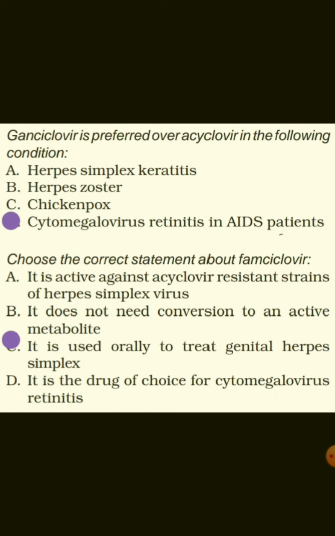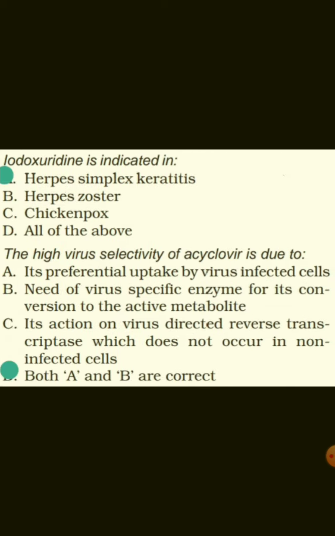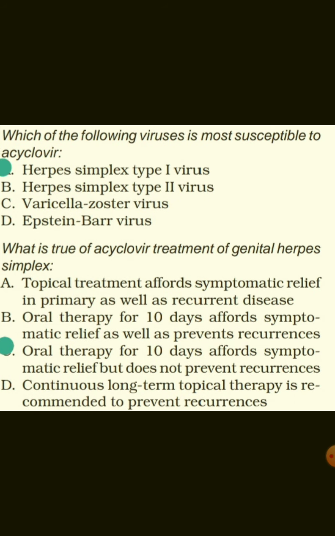Ganciclovir is preferred over acyclovir in the following condition, that is cytomegalovirus retinitis in AIDS patient. Choose the correct statement about famciclovir, that is it is used orally to treat genital herpes simplex. Idoxuridine is indicated in herpes simplex keratitis. The high virus selectivity of acyclovir is due to its preferential uptake by virus infected cells and need of virus specific enzymes for its conversion to the active metabolite.